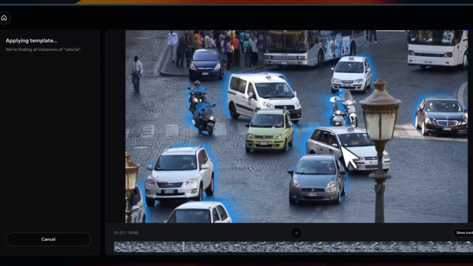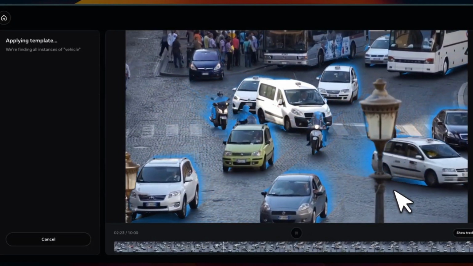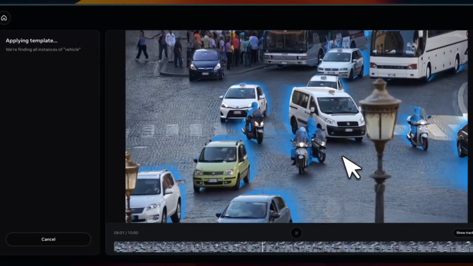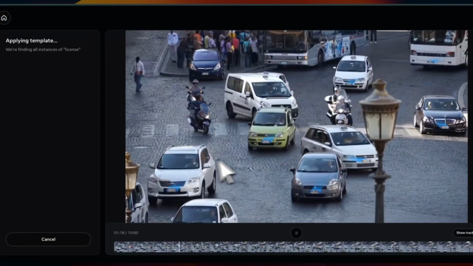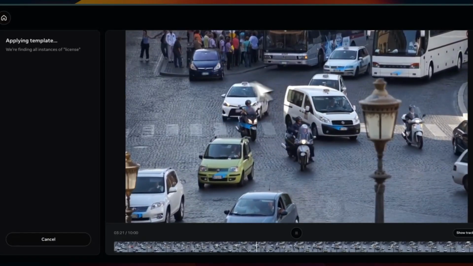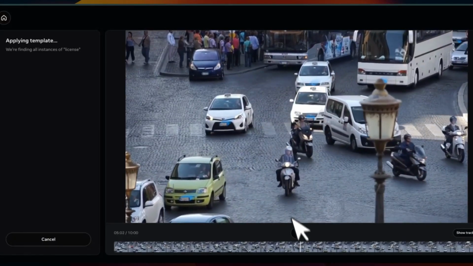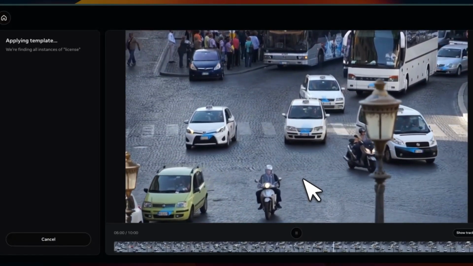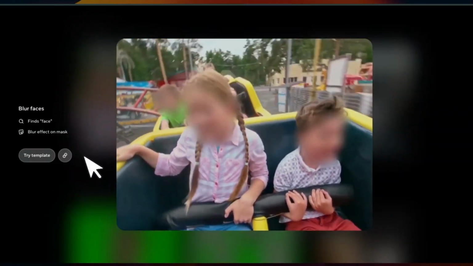Now, here's one example. We are tracking all of the different vehicles in the scene. So now I asked it to just track the license plate numbers. And you can see that it does a pretty decent job. Now, it is creating that motion trail. There are some other pretty neat templates as well. So, for example, this one lets you blur faces. And the neat idea is that you can tell it to track human faces and then apply different effects.